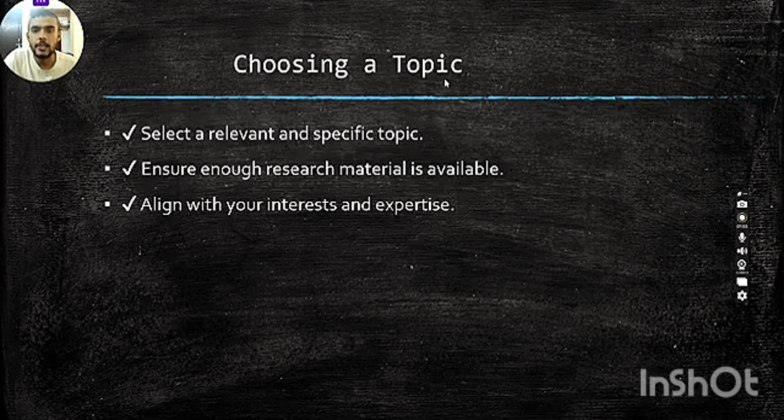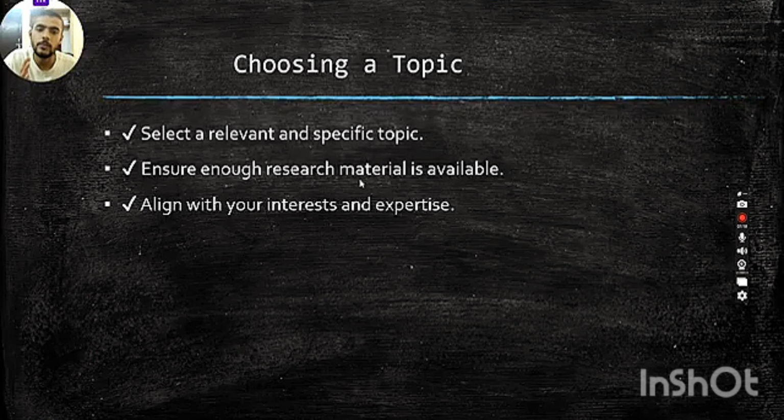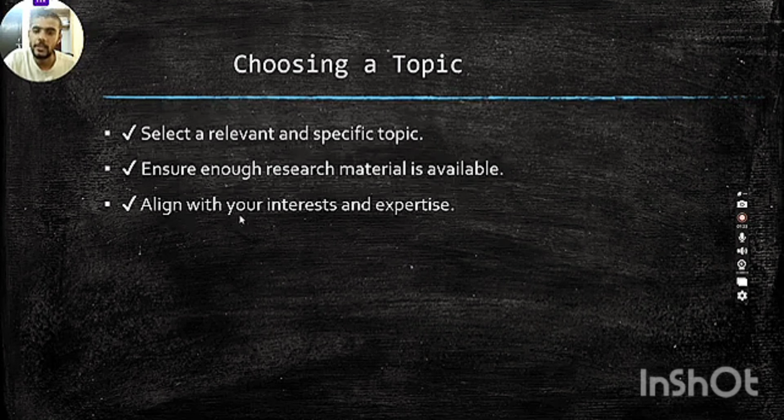Then choosing a topic. Select a relevant and specific topic on which you want to perform your experiments. And second thing, ensure enough research material is available in your institute. If research material is not available, then how will you perform your experiment and all? And third thing is align with your interest and expertise.